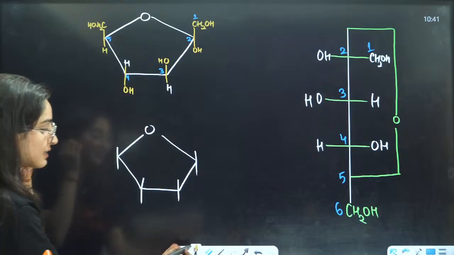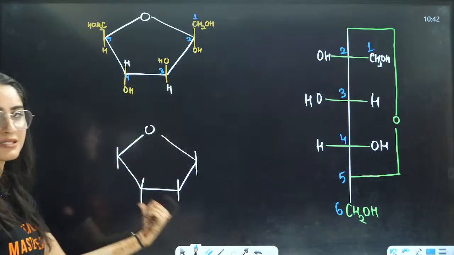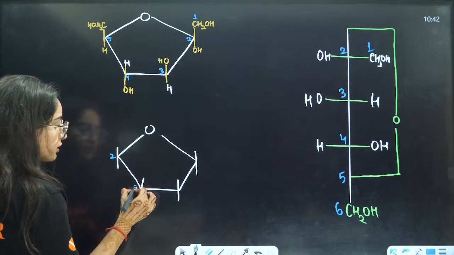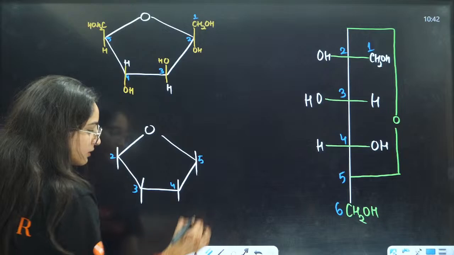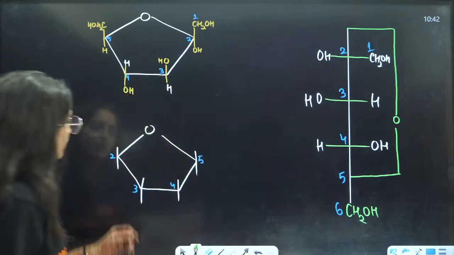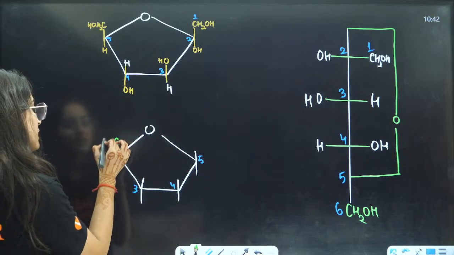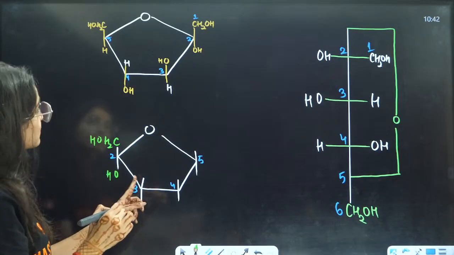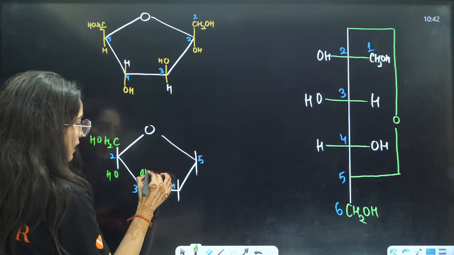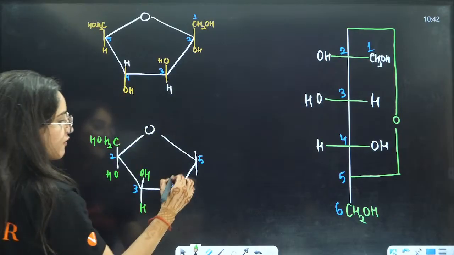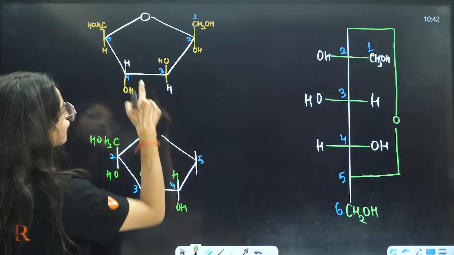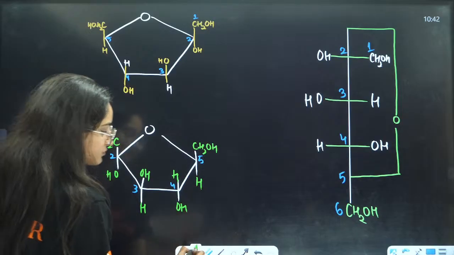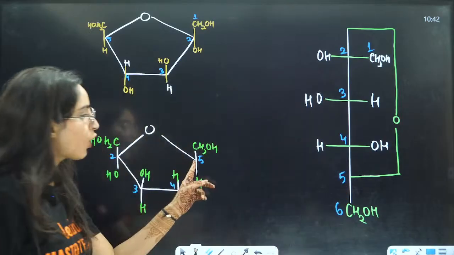Now, if I want to write it from this side, going like this, it will be 1, 2, 3, 4, 5. Then I can draw the first position CH2OH, right? This is OH. Third position you have OH and H. Fourth position you have H and OH, right? Fifth position you have CH2OH and H, right?